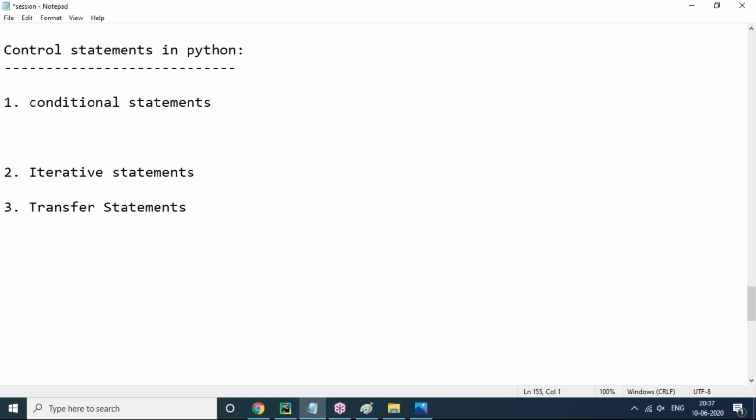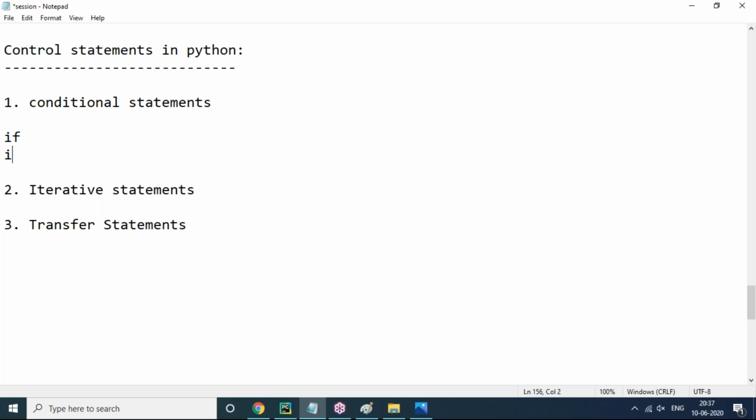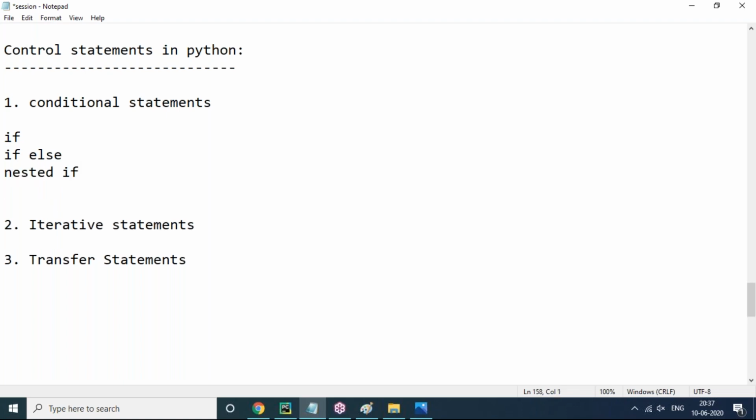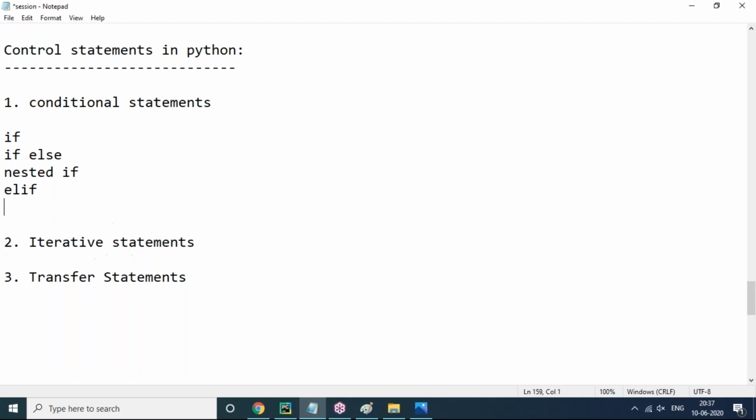Conditional statements only work with conditions, like if, else, elif, nested if. These only will be there in the conditional statements. But there is no switch case in Python. Yes, there is no switch case in Python, sir. If else, nested if, elif, only these conditional statements are there. Don't expect switch case from Python.